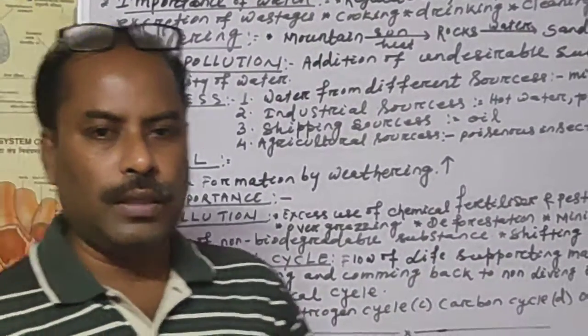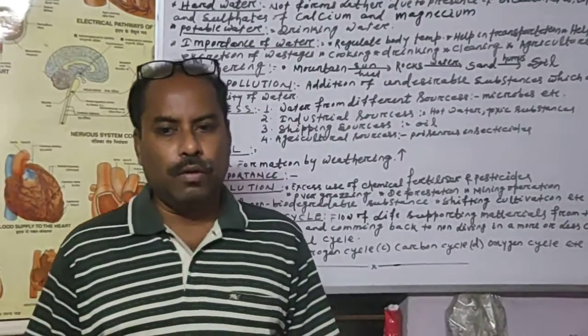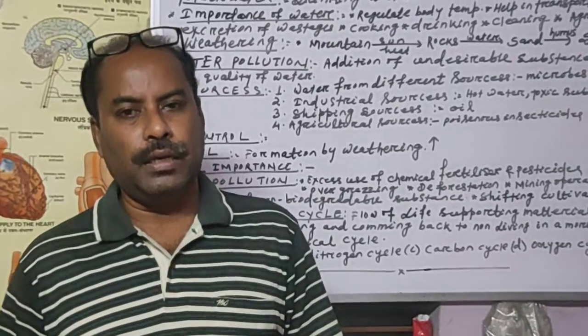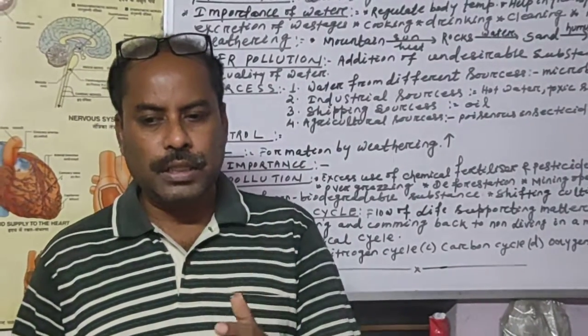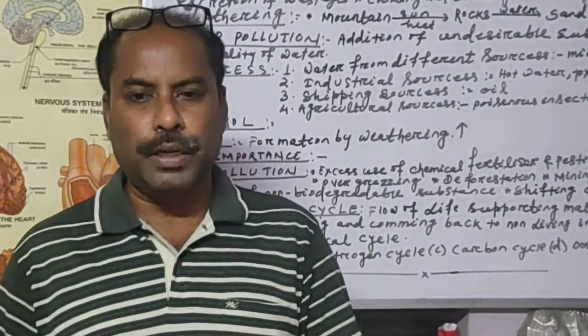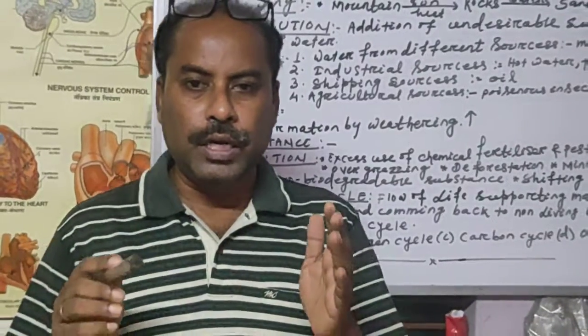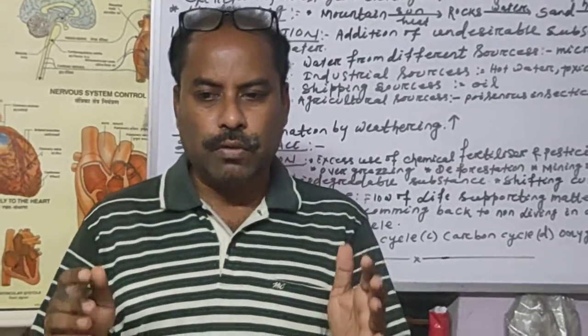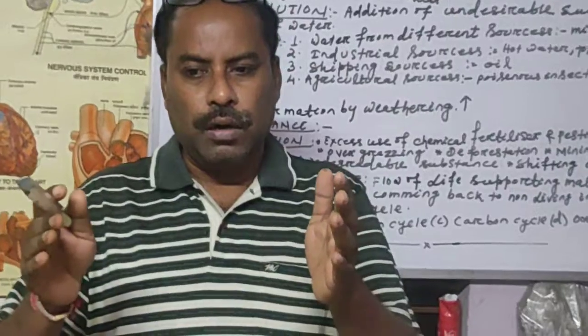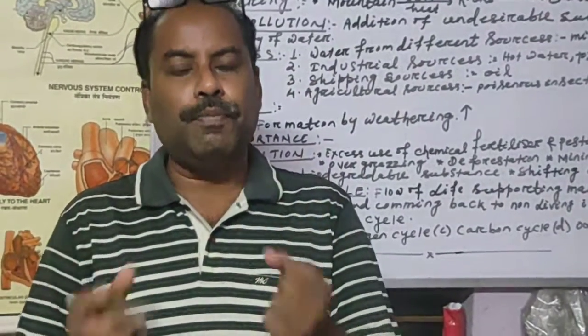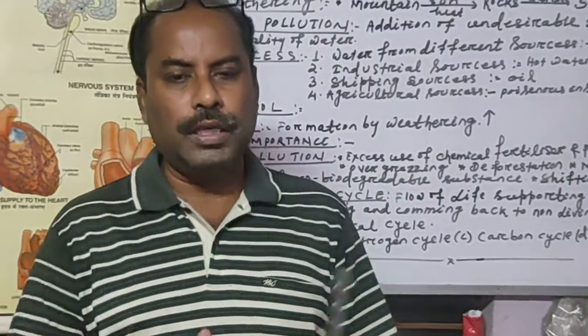You could have seen now, due to the lockdown, coronavirus, COVID-19, it has been seen that most water bodies, for example our river Ganga, its water quality has improved because of the lockdown.